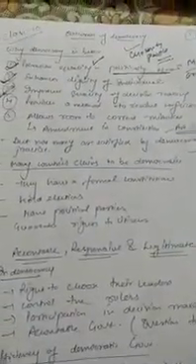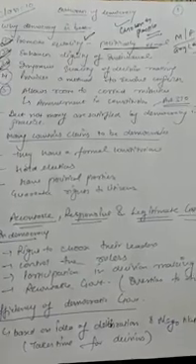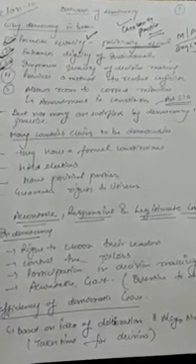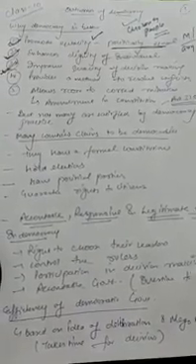Next, it improves the quality of decision making. How? By giving you the right to vote, it improves the quality of decision making. And also, when some bill is being passed in the Rajya Sabha or the Lok Sabha, in the parliament, you have the right to question the government: how are you passing this law, how will it benefit us, or what will this law do? So you have a proper right to question the government, and also you have the right to vote.